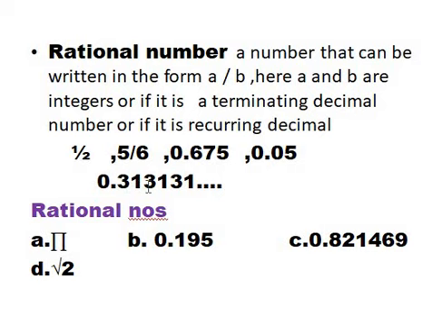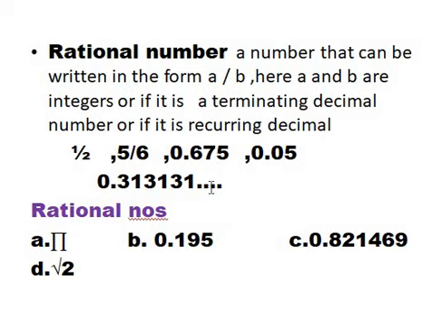By recurring decimal they mean if we have 0.313131, something of this type, it is also a rational number, right? So far we know a rational number is a fraction, it is a terminating decimal, or it is a recurring decimal.